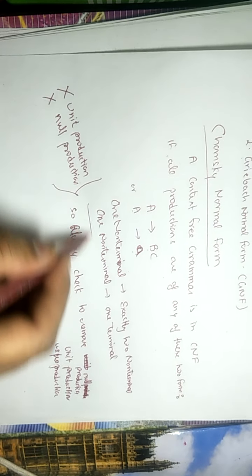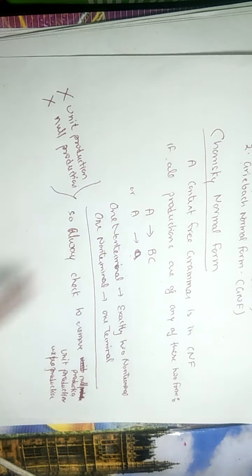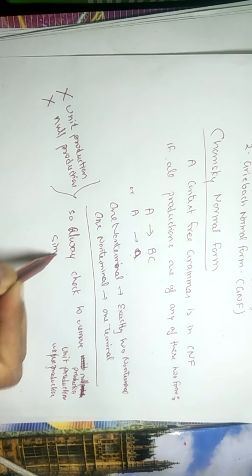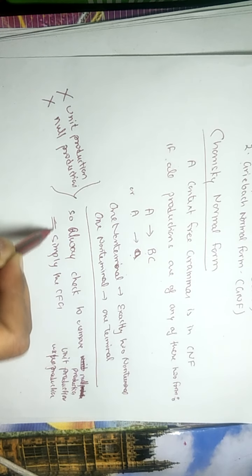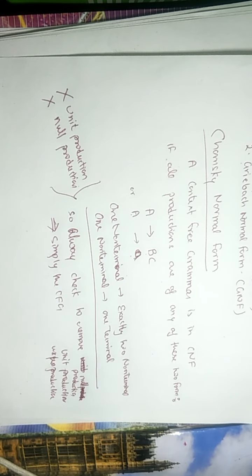So before converting a grammar to CNF, you must first simplify the CFG, because according to the rule these productions are not allowed.